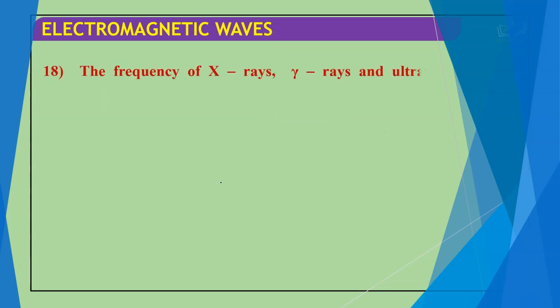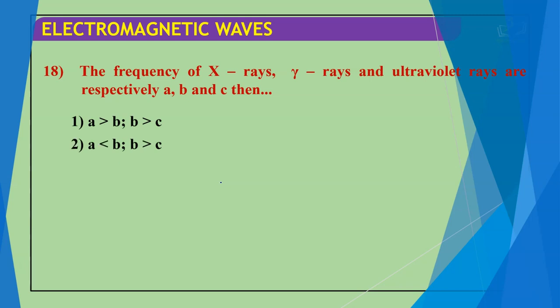Next question: the frequencies of X-rays, gamma rays and ultraviolet rays are respectively A, B and C. Then A is greater than B and B is greater than C; A is less than B and B is greater than C; A is greater than B and B is less than C; and A is less than B and B is less than C. The correct answer for this question is A is less than B, B is greater than C.